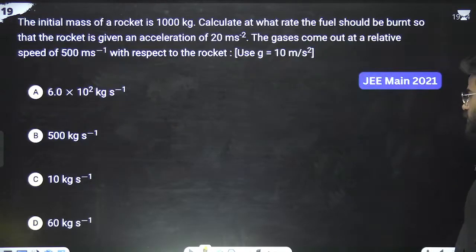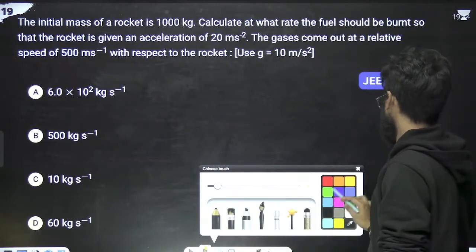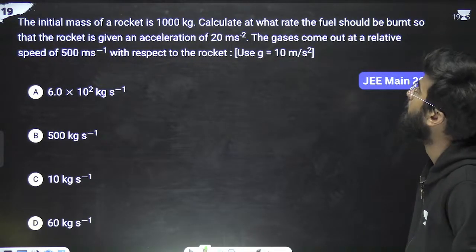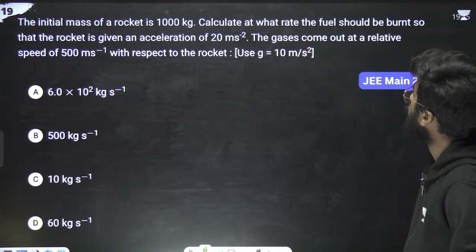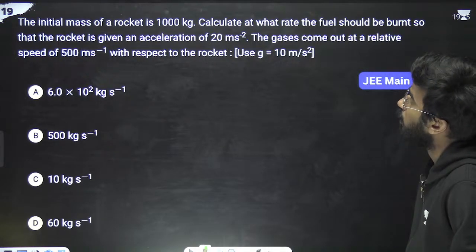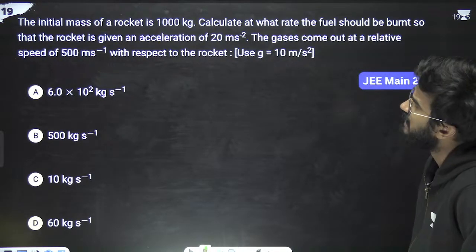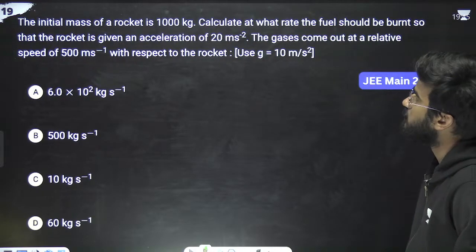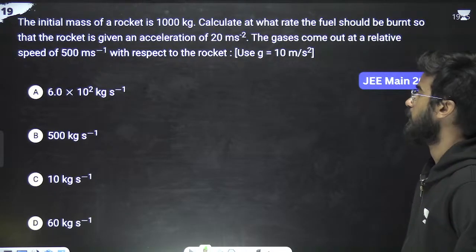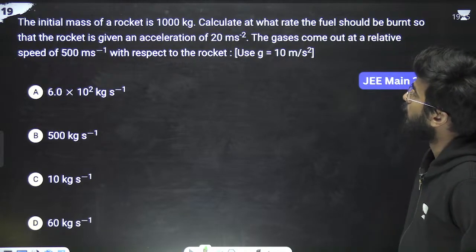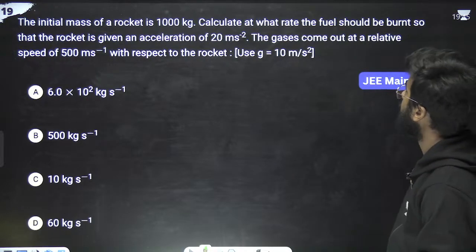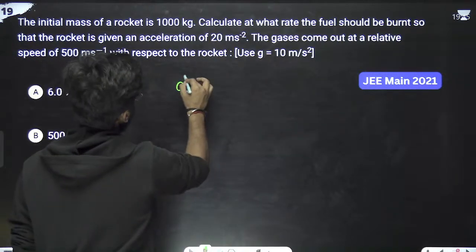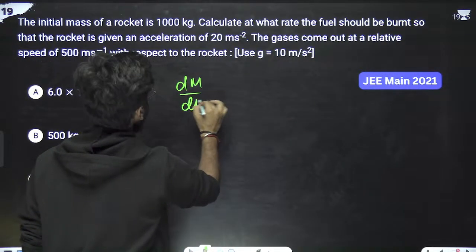Okay. Next question. What is the next question? Next question is saying the initial mass of the rocket is 1000 gram. Calculate at what rate the fuel should be burnt so that the rocket is given an acceleration of 20 meters per second square. The gases come out at a relative speed of 500 meters per second with respect to the rocket. We have to calculate what is the rate of fuel burn, means dm by dt.